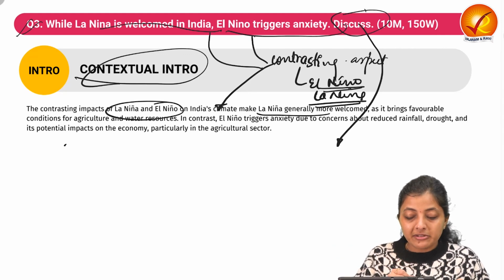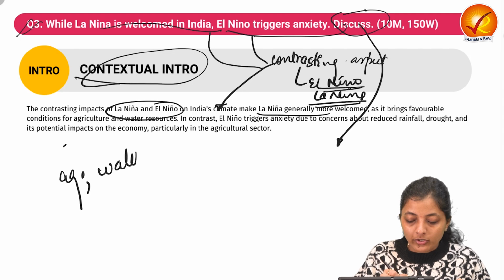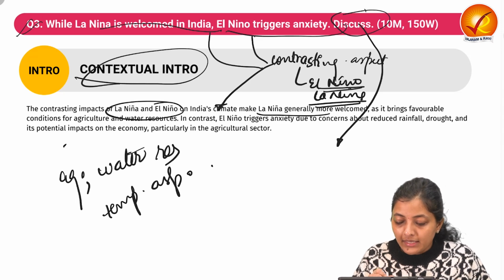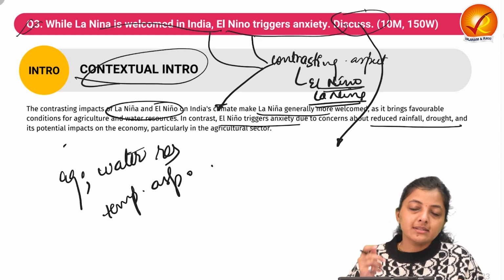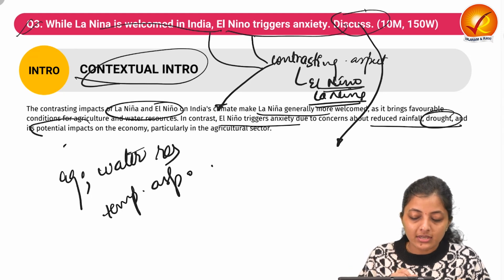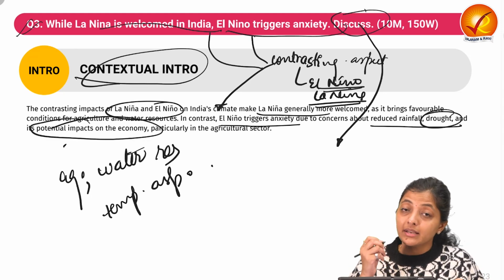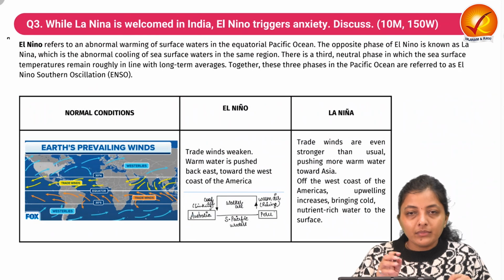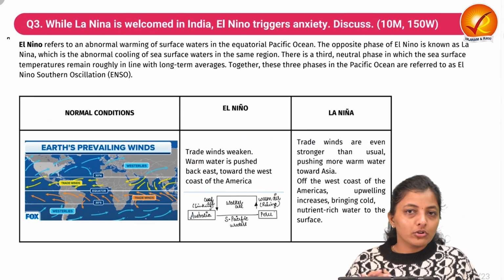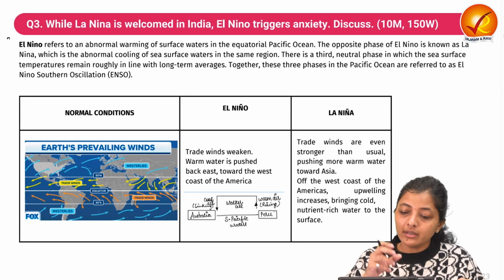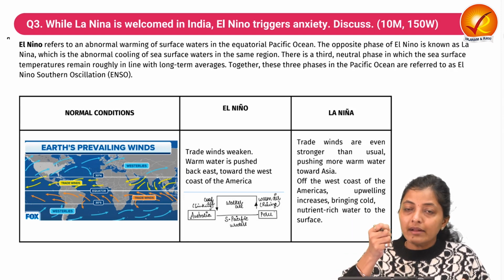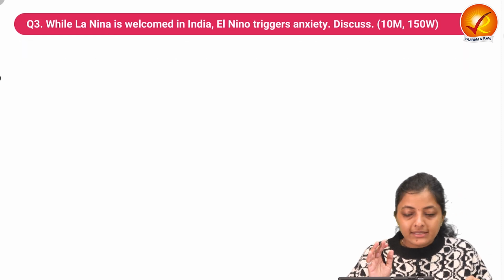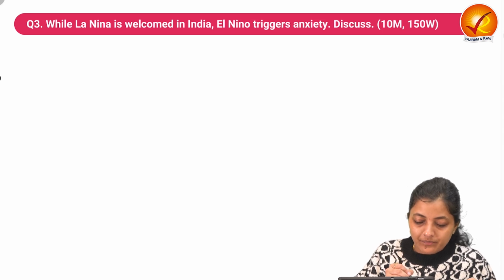How? Because they have different impacts on agriculture, water resources and temperature. El Nino creates anxiety due to concerns like reduced rainfall, drought conditions and its potential impact on the economy, especially the agricultural economy. Then move on to the body part. This is just for your understanding. This is not required in the answer, or if you want it, you can write it in some small box, how El Nino and La Nina differ in their process. So let's understand what this process is.